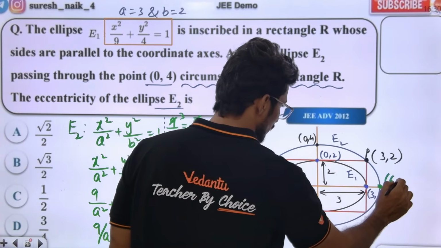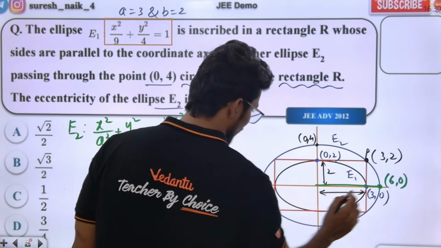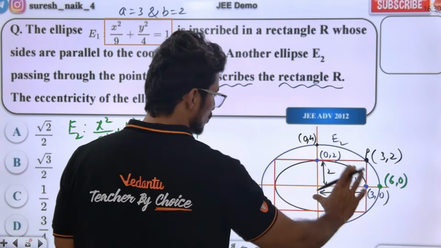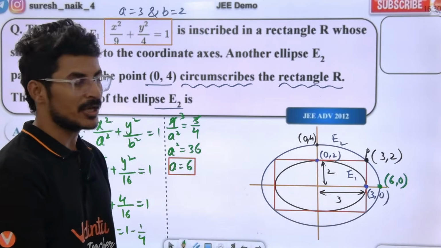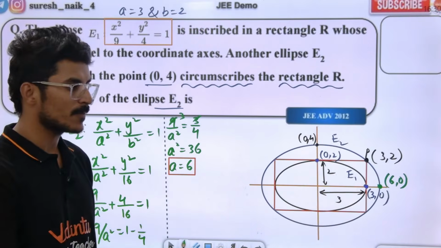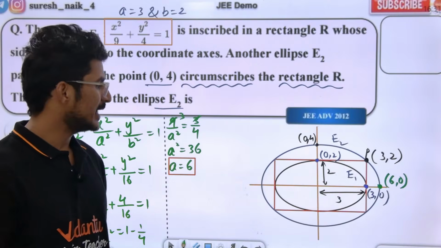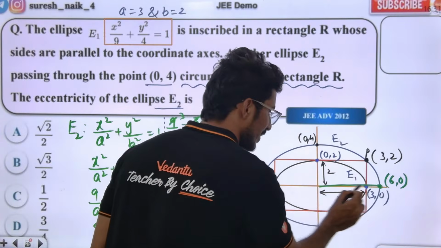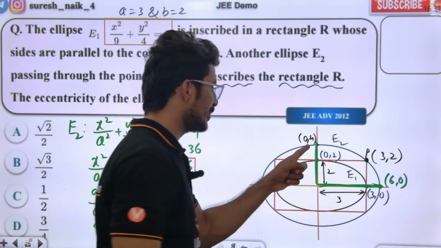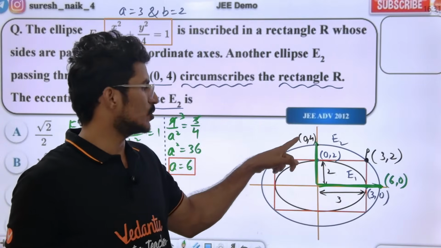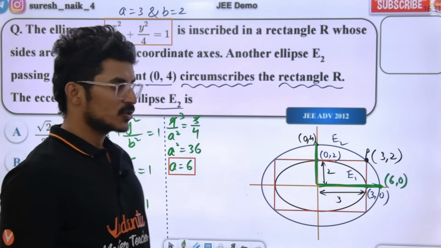This is 6 comma 0. This is A value of ellipse 2. This is B value of ellipse 2. B value is 4. This is A value. Is it clear, yes or no, guys? Tell me. This is A value total. This length is A basically. This length is B. This B they have already given to us. 0 comma 4. This is 6 comma 0. Super.